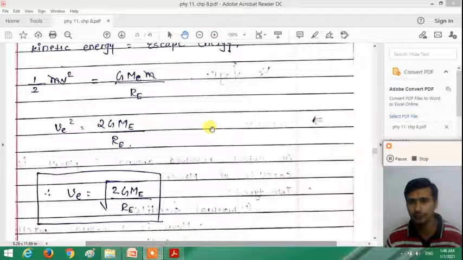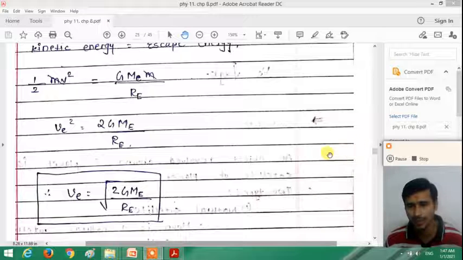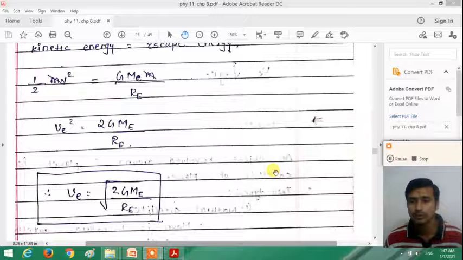But if we supply energy which is greater than the escape energy, the energy remaining beyond the escape energy is provided to the object in the form of kinetic energy. So it will move above the surface of the earth to the distance required to escape.